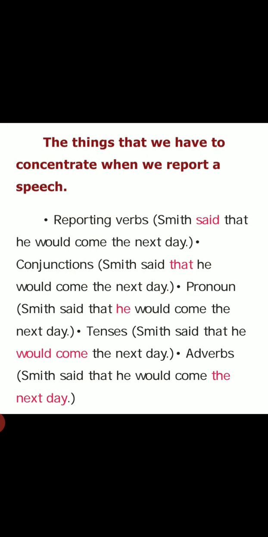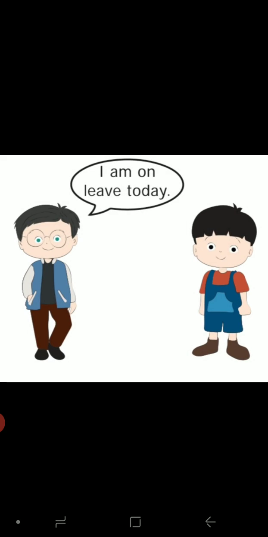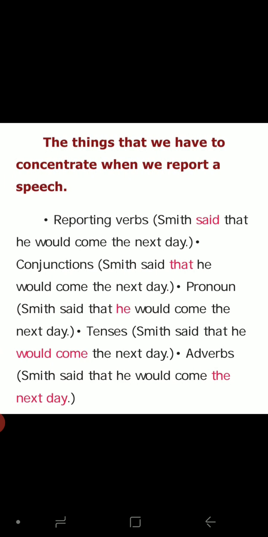Then adverbs. Adverbs also will change. Smith said that he would come the next day. Tomorrow changes into the next day. So while we change into indirect speech, we want to concentrate on this. We want to add the reporting verb, then the conjunction that, then pronoun change. I changes into he, she, it according to the speaker. Then tenses. All the present tense will change into past tense. Likewise, some adverbs also we can discuss.